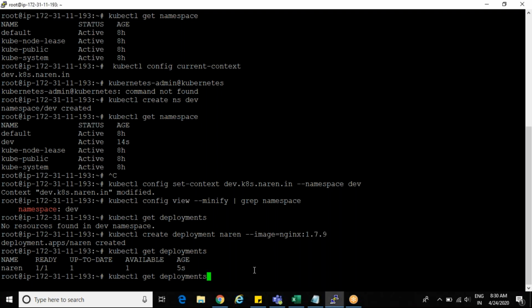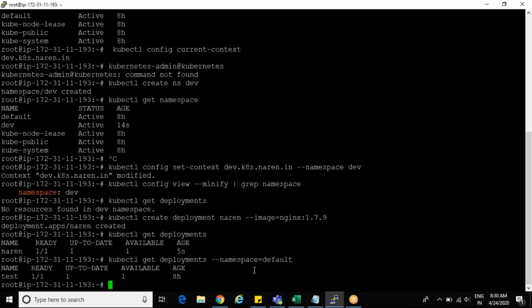Hyphen hyphen namespace equals to, same command only. I want to see the deployments. Get deployments space hyphen hyphen namespace equals to default. So I haven't changed, guys. I mean, still in dev namespace only. But I want to see default namespace. See, actually in dev namespace, I do have Naren deployment, not test. But I can see the default namespace details also.